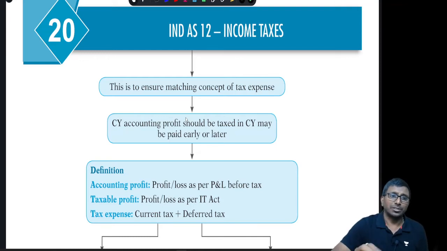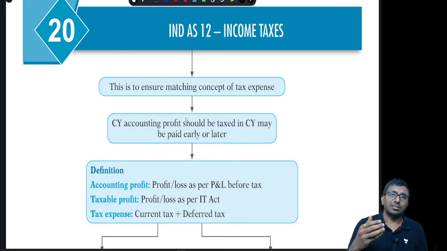Here are a few definitions. One is accounting profit. Accounting profit in the sense profit as per the profit and loss statement. Taxable profit means PBT, then plus or minus whatever adjustments you will do, then that is the taxable profit as per the Income Tax Act. Then tax expenditure includes current tax as well as deferred tax. Current tax in the sense tax payable as per the Income Tax Act. When you make an advance payment, then advance tax account debit to cash. That will be happening in all the 4 quarters.